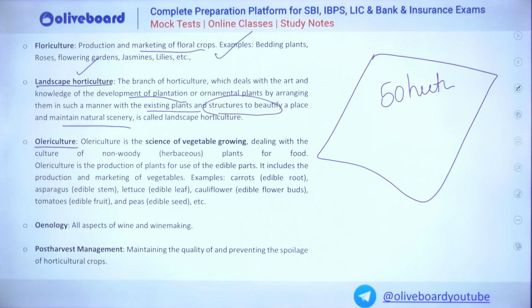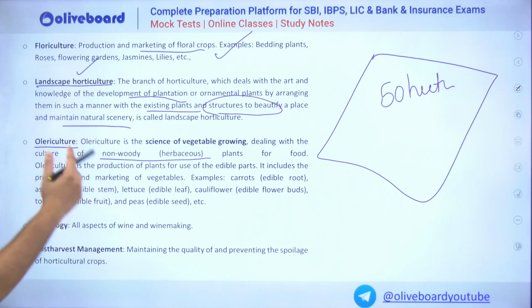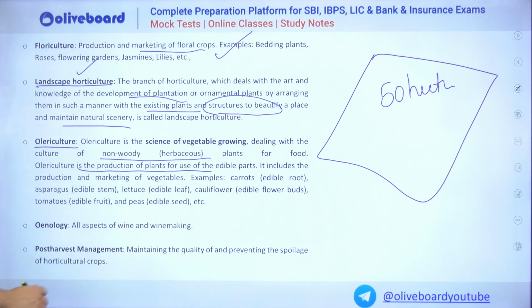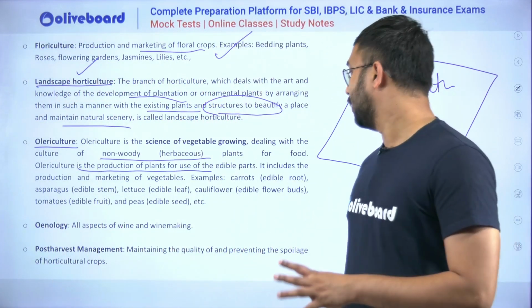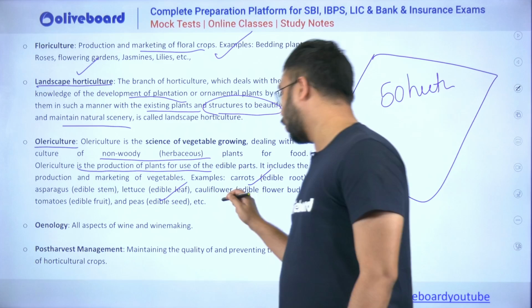Olericulture is nothing but the cultivation, marketing, production of your vegetable growing. It deals with growing vegetable crops which are non-woody or herbaceous, fleshy, greeny plants. It also includes all the plants or vegetables where every part of a plant could be edible as a vegetable. Okay, so carrots, asparagus, lettuce, cauliflower.